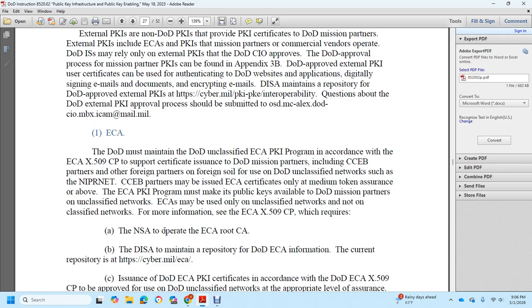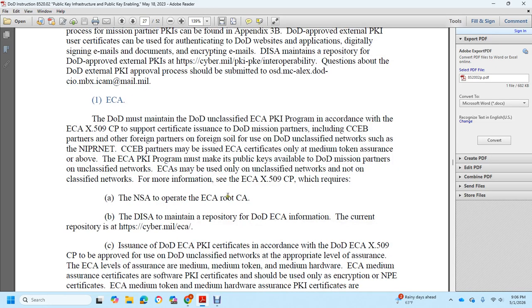The External Security Authority Public Key Infrastructure Program must make public keys available to DoD mission partners on unclassified networks. External Security Authority certificates may be used on unclassified networks only. For more information, the External Security Authority X.509 certificate policy requires the NSA to operate the external security route with security authority.